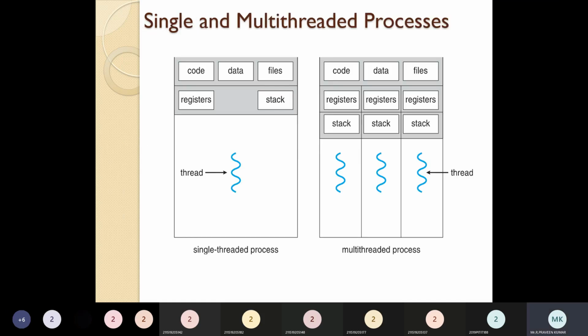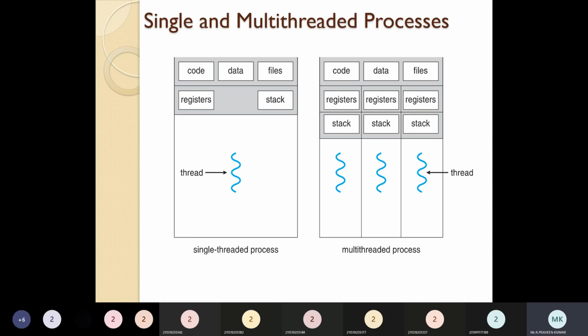This is a diagrammatic representation of how single and multi-threaded processes happen. A thread also has its own code block, data, and files, and it has its own registers and stack. In this diagram, you can clearly see each and every thread has its own code and data. This is an example of a single-threaded and a multi-threaded process.